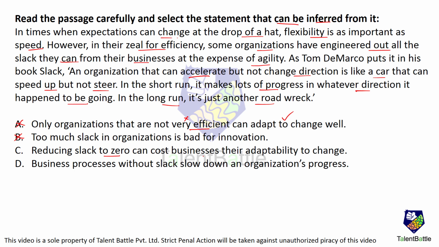Reducing slack to zero can cost businesses their adaptability to change. Yes, this can be inferred. Over here it is given that in the zeal for efficiency, some organizations have engineered out, that means removed, all the slack, at the expense of agility. So adaptability to change is the cost if you reduce the slack to zero. Business processes without slack slow down an organization's progress. Actually, no. If there is no slack, then the speed will increase. The only thing is that in the long term, it is very harmful. So this is also not a correct inference. So the only correct answer is option C.